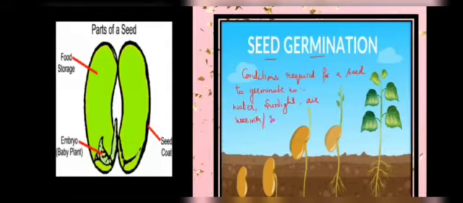So these are the conditions required for a seed to germinate.